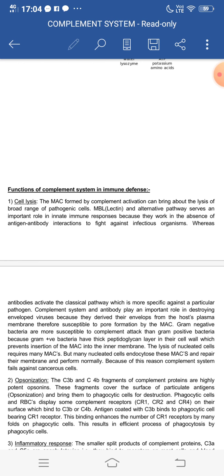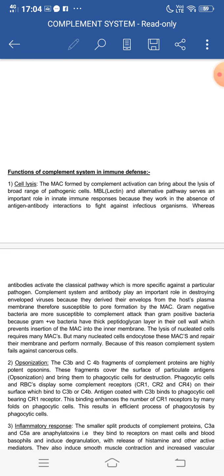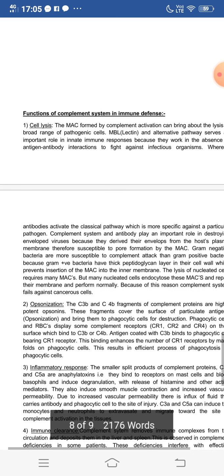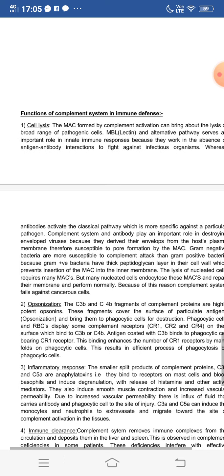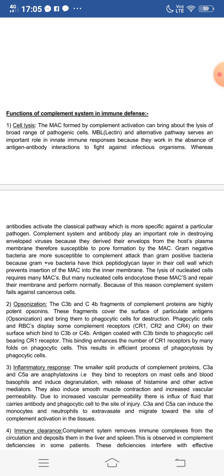The MBL or lectin and alternative pathways serve an important role in innate immune responses because they work in the absence of antigen-antibody interactions to fight against infectious organisms. Whereas the antibodies activate the classical pathway, which is more specific against a particular pathogen.